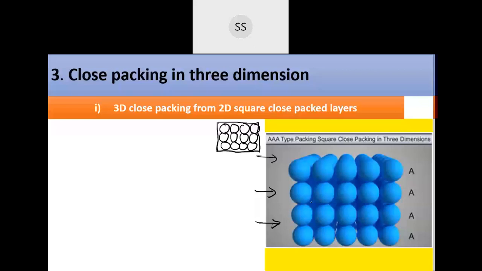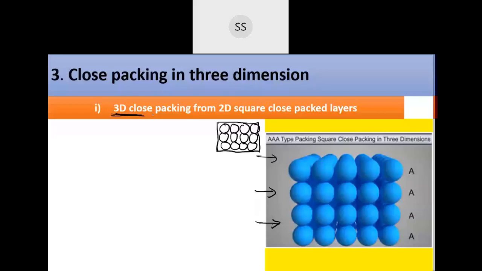Imagine if you have bread, and you keep placing bread one above the other, then you will end up getting a cube, no? That's how this arrangement is. So finally you get a 3D structure. It's AA type of arrangement, and the final structure is called a simple cubic lattice, because it is primitive.